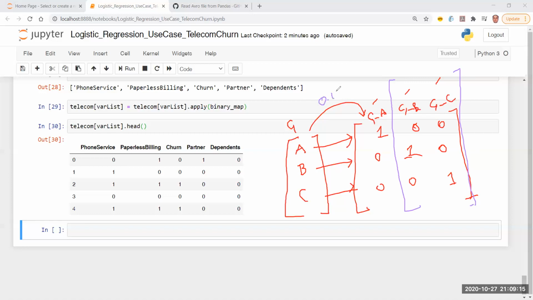I've converted C1 into three columns, C1A, C1B, C1C. Now I want to reduce the dimensions. I don't want to take three columns, I'll take only two. By dropping this column, I will only use these two columns. Can I survive? Think about it.